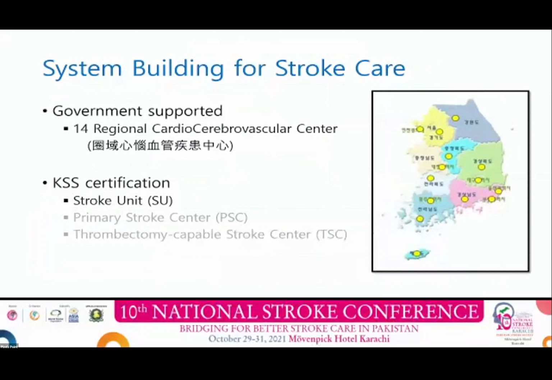There are two tracks of system building for stroke care: government and academic society. Our government has designed 14 regional cardiothoracic centers. This map reveals the geographic distribution of the centers. Korean Stroke Society activity include the certification of a stroke unit.